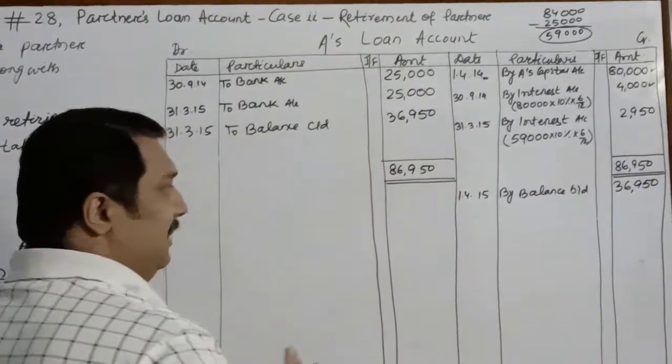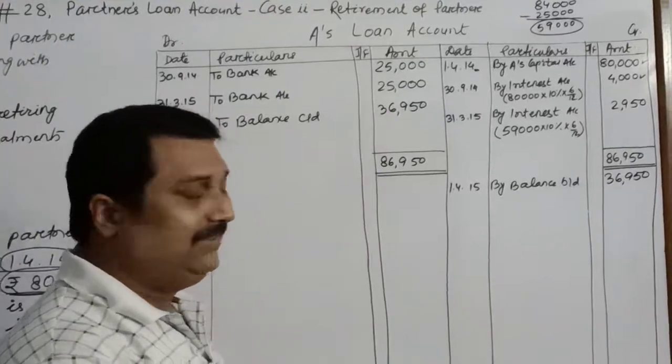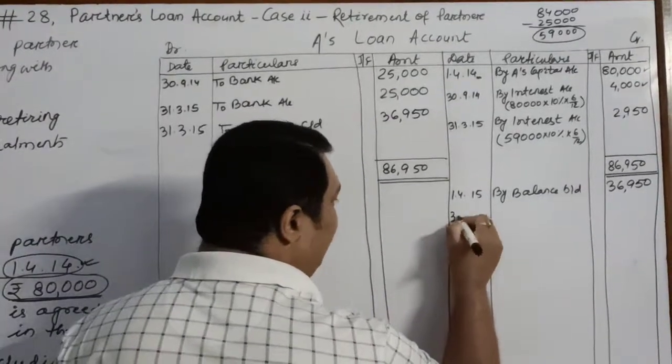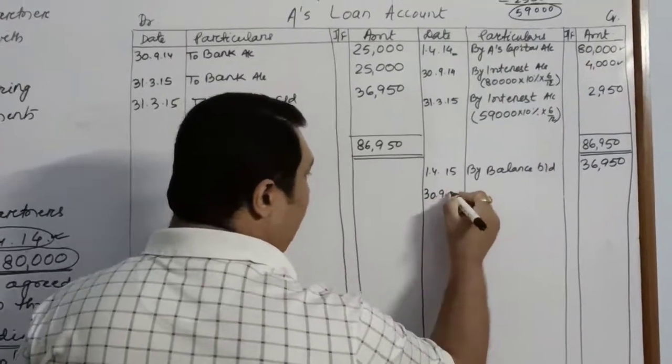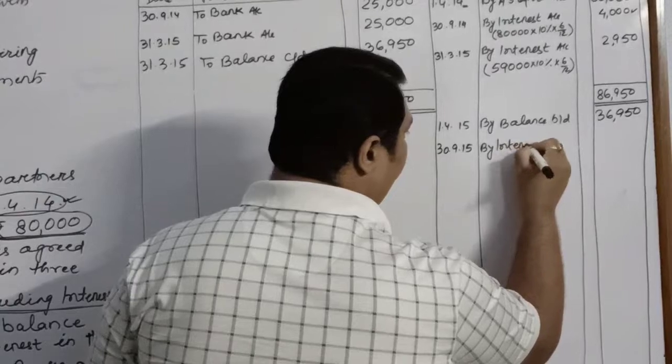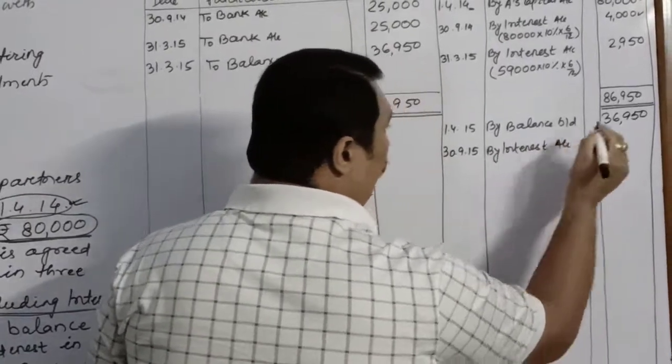Now it's time to go for the third half yearly installment. The third half yearly installment will be calculated on 30th September 2015. We will calculate interest on which balance?